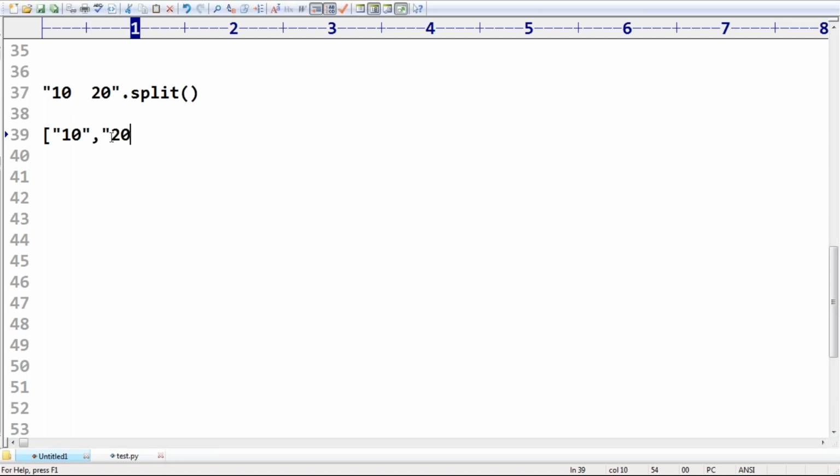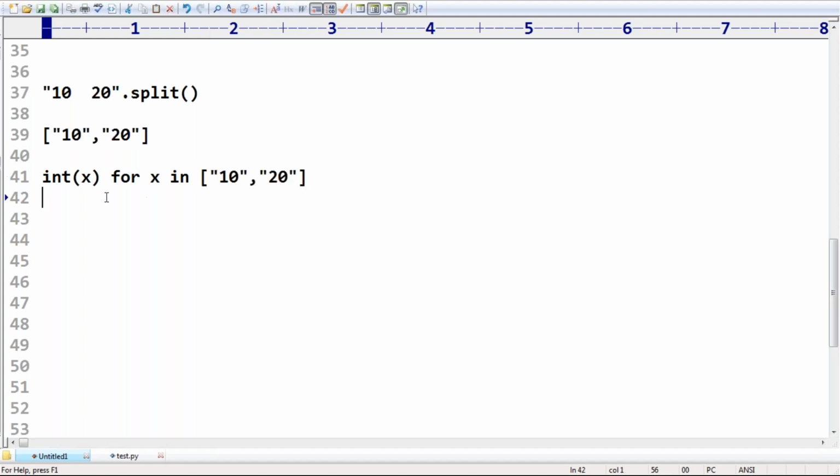This is the first value, this is the second value. Clear? You can divide a string into multiple parts based on the space. Next, int of x for x in, like this I'm taking.